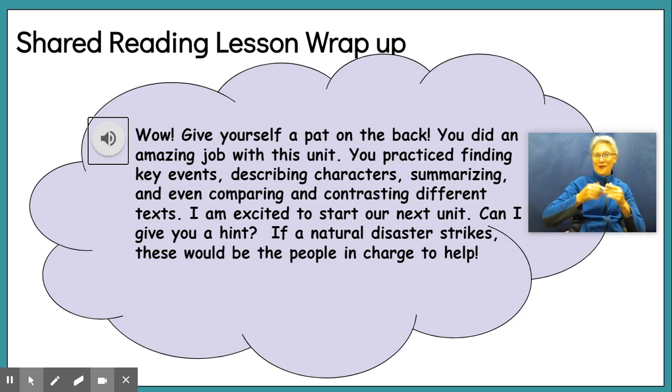Can I give you a hint? If a natural disaster strikes, these would be the people in charge to help. Do you think you know it? Stay tuned.